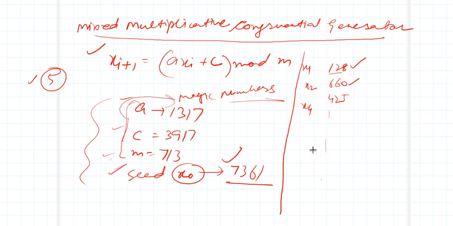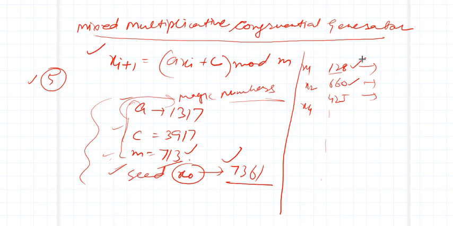You can convert these numbers into fractions by dividing with this m. Then you will get numbers lying between 0 and 1, right? So you can convert those into decimals. This is a way that we generate different types of random numbers.